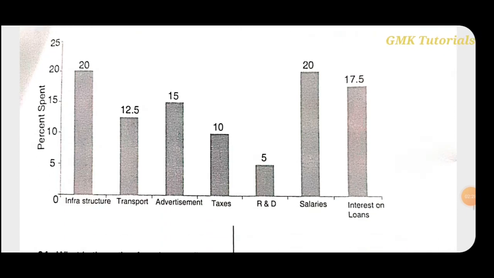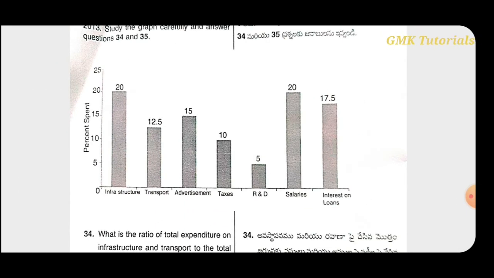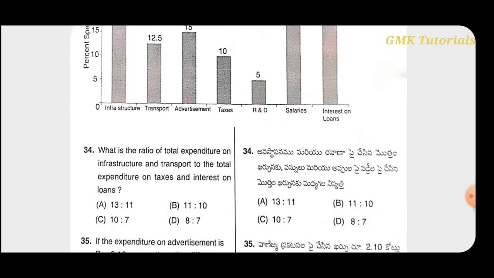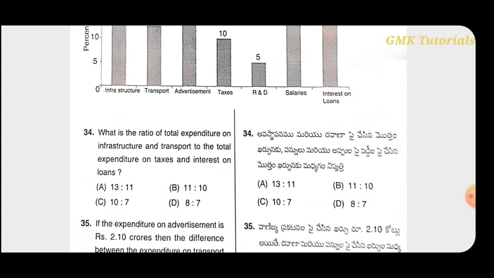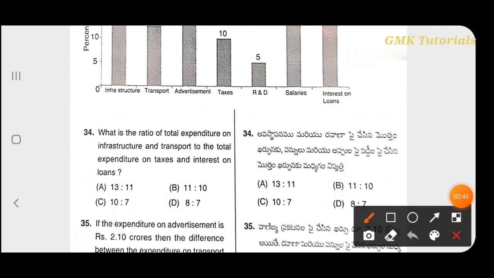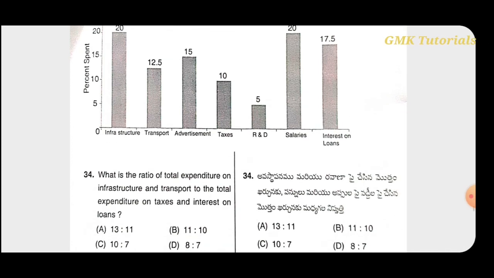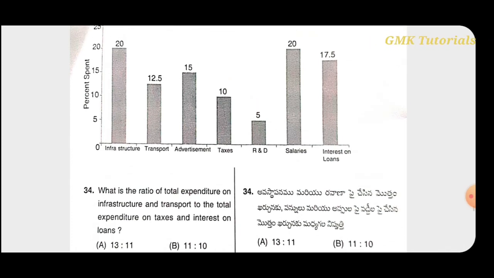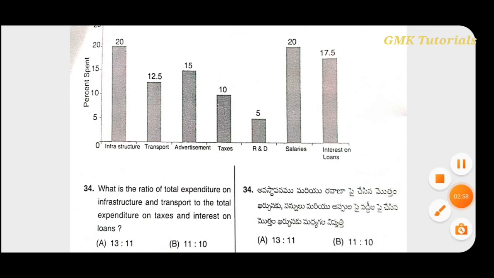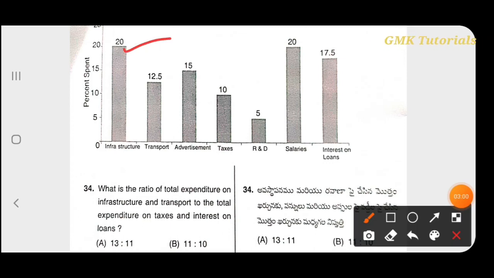Next, the given one is a bar graph. The first question: what is the ratio of total expenditure on infrastructure and transport to the total expenditure on taxes and interest on loans? So here we have to calculate the total expenditure on infrastructure and transport. Infrastructure is 20%, transport is 12.5.